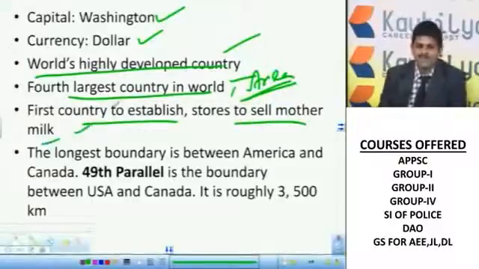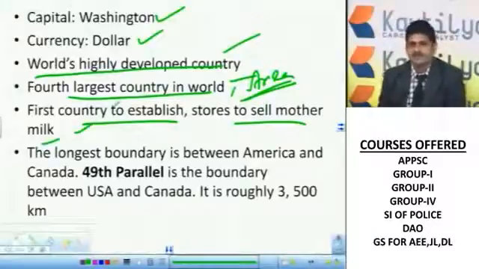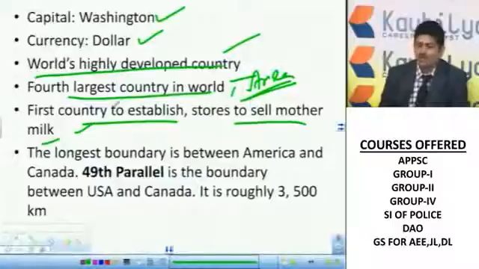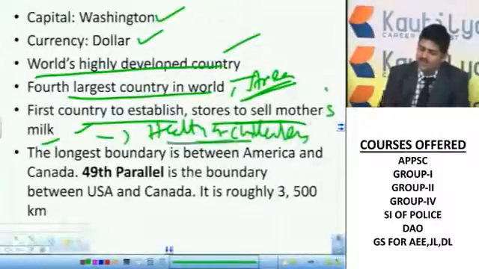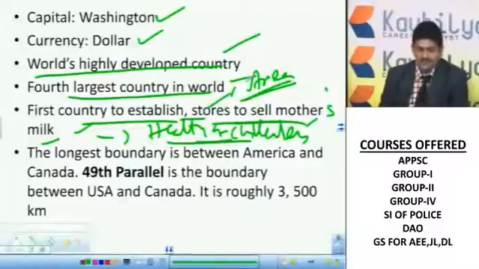This bit was asked in various competitive examinations: which of the following is the first country to open stores to sell mother's milk? Actually this is to promote the health of children. Mother feeding is the best feeding, as you know, medically speaking. This is the reason this country started these stores.